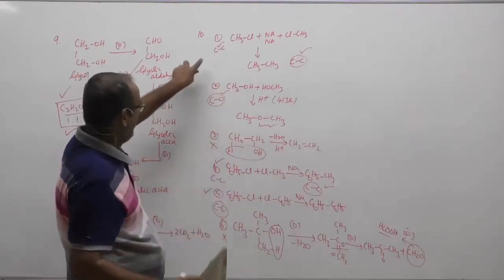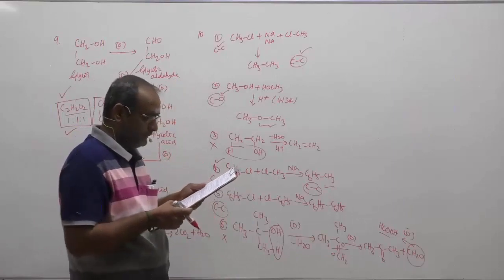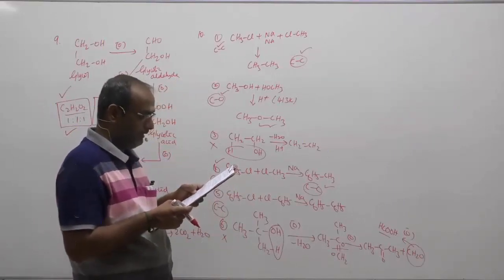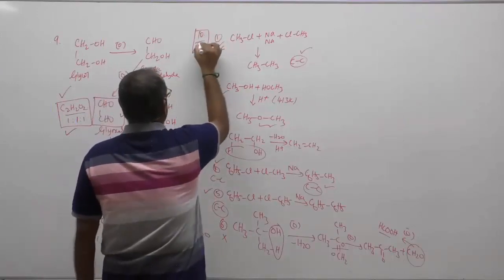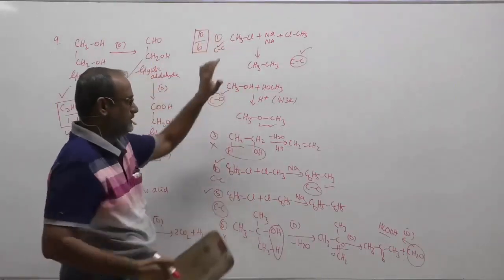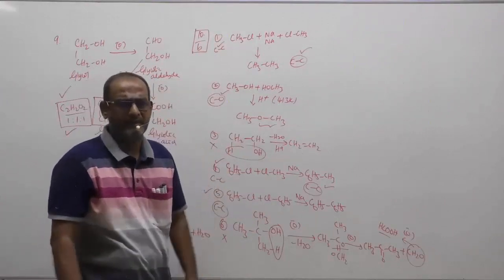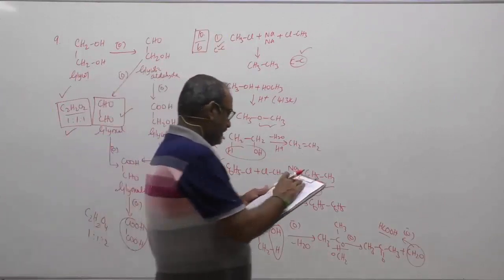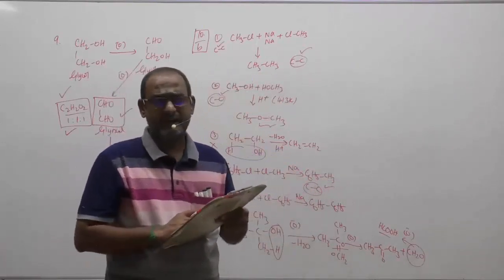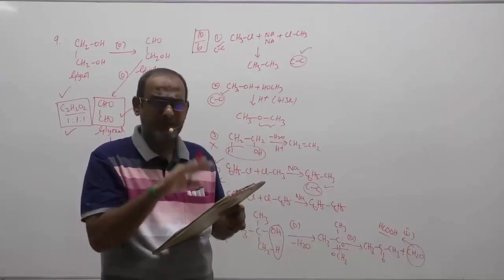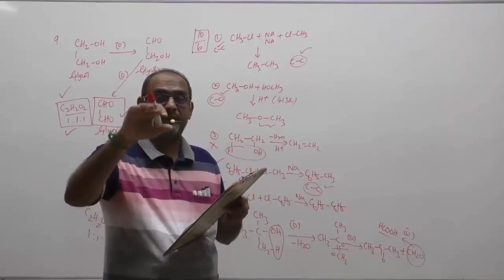What about 1, 2, 4, and 5? I have given 6 options. 1, 2, 4, 5: option B is there. Children, for such questions to be answered clearly, you need to be very clear about all the name reactions and their corresponding mechanisms. You can see in this sheet that I have given most of the questions in the form of multiple statements, multiple answers correct.